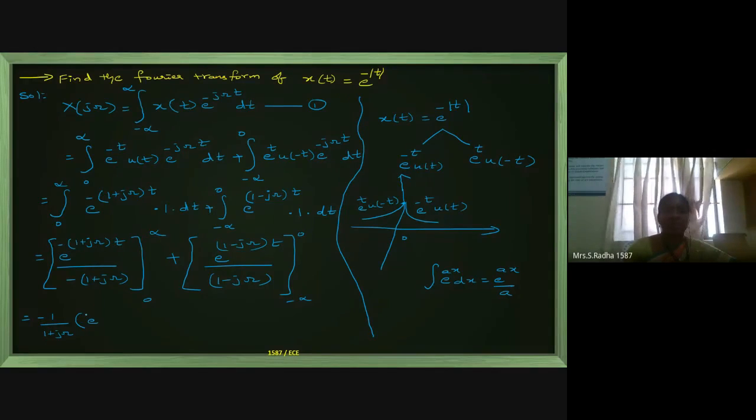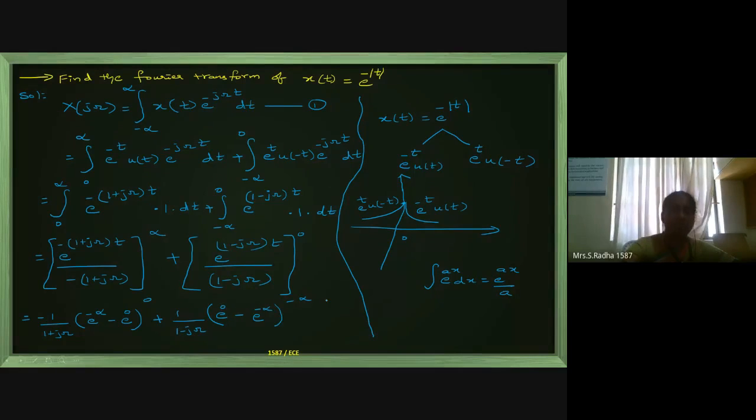We will get e power minus infinite minus, substituting the lower limit, e power 0. Upper limit substitution minus lower limit substitution. In the second term we have 1 by 1 minus j omega as constant. Now substitute the upper limit. Upper limit is 0, so e power 0. In place of t you put 0, and 0 into anything is 0, so directly I am writing e power 0. Minus substitution of the lower limit. Lower limit is minus infinite. In place of t you put minus infinite, and infinite into anything is infinite only. This is the second term.